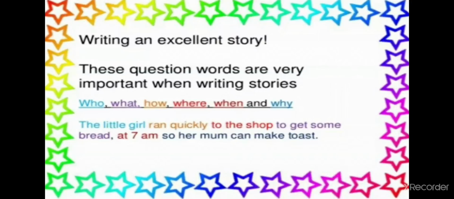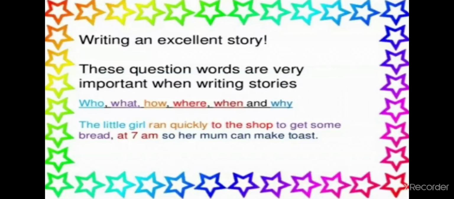Writing an excellent story. For an excellent story, these question words are very important when writing a story: who, what, how, where, when and why. The WH words and how are used to make an excellent story. So listen, I am framing a sentence using these WH words.